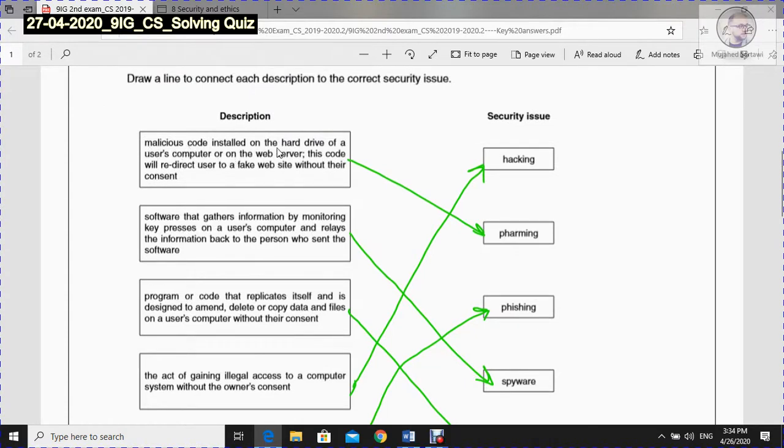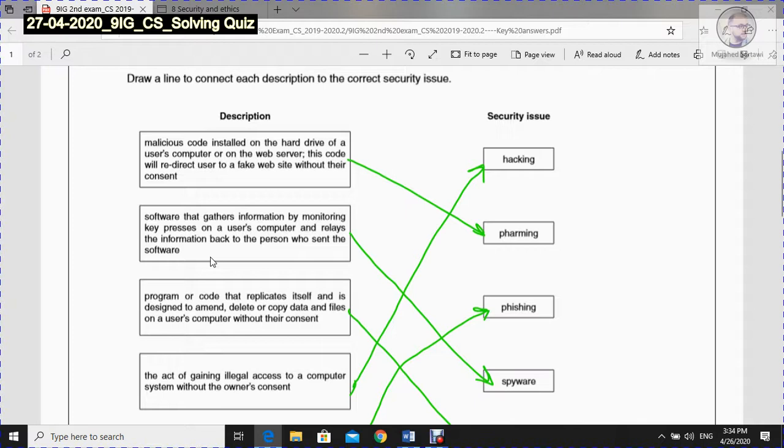Malicious code installed on the hard drive of a user's computer or on the web server. This code will redirect user to a fake website without their consent. So this is farming.